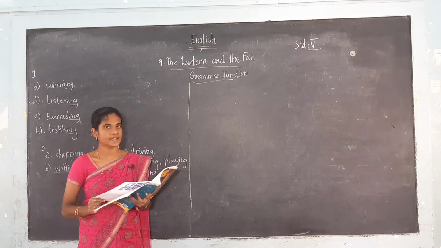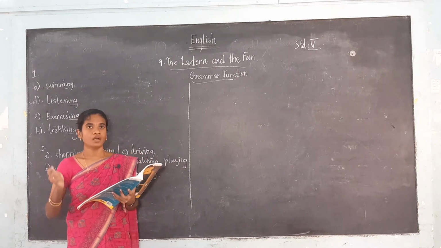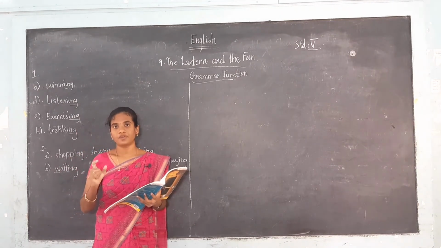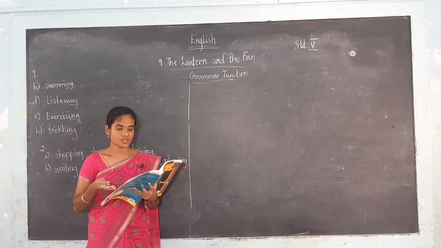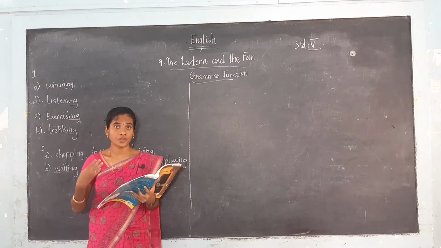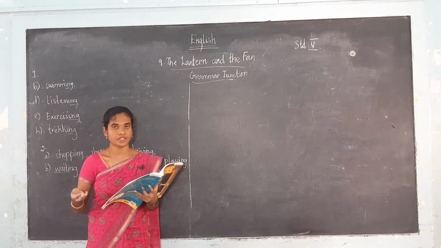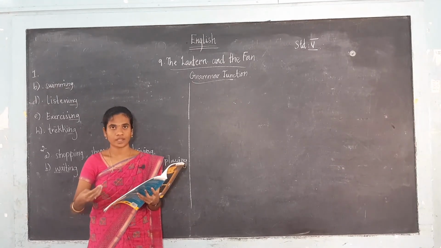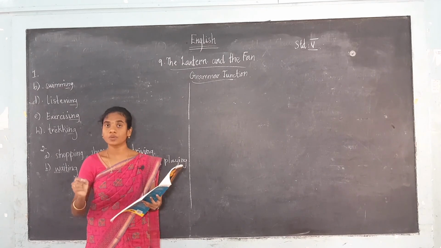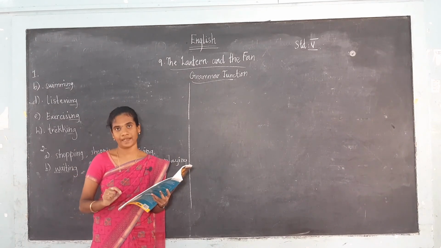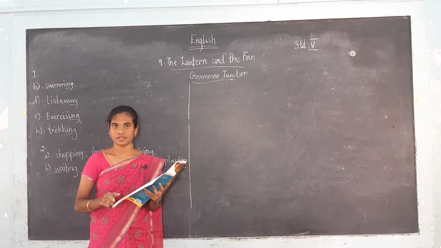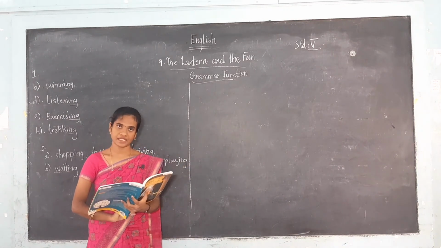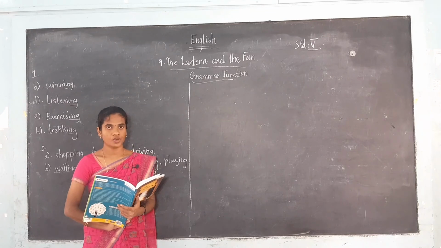Okay, and this is the homework for you. So totally, what are the homeworks for you? You have to write 10 example sentences of the gerund, and the next one, what is given in your book, 5 good and 5 bad habits using the gerund. And the next one, the writing junction, you have to write down the steps to make the paper lantern, okay, with the help of the phrases which are given in the box. Okay, you have to write in the blanks provided. So these are the homeworks for you.